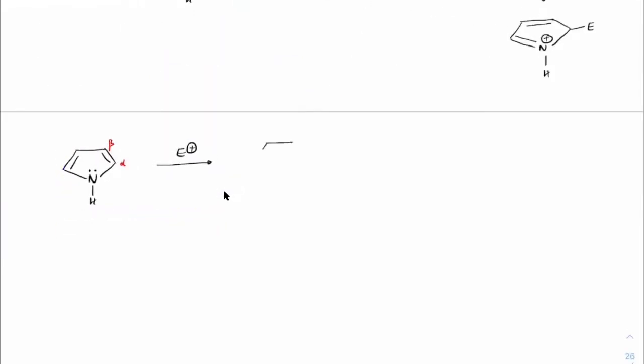Now in case it is substituting on the beta position, we have nitrogen H with the electrophile here, positive charge here, double bond here. Obviously the lone pair on nitrogen will help it to undergo resonance stabilization. So we'll have nitrogen, double bond, H with electrophile with double bond here, and this gets the positive charge. This is the canonical which you have. Next, what is the other canonical which it can get? Is there any other canonical which it can get?